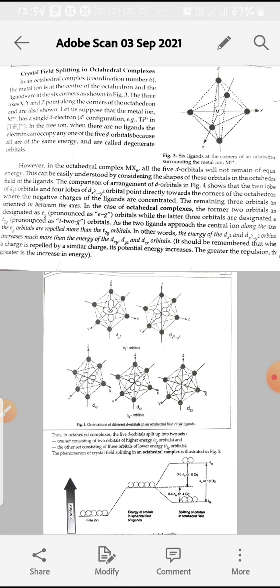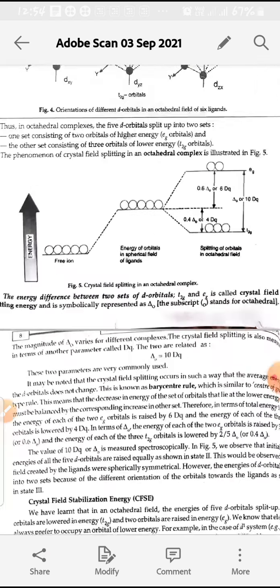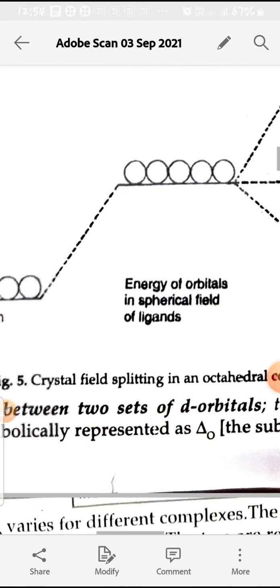If there is attraction, then the energy decreases, and if repulsion, then there is always an increase in energy. So with a spherical electric field of ligands around the central metal ion, there will be an increase in energy of the 5 d orbitals, but they are still degenerate orbitals.